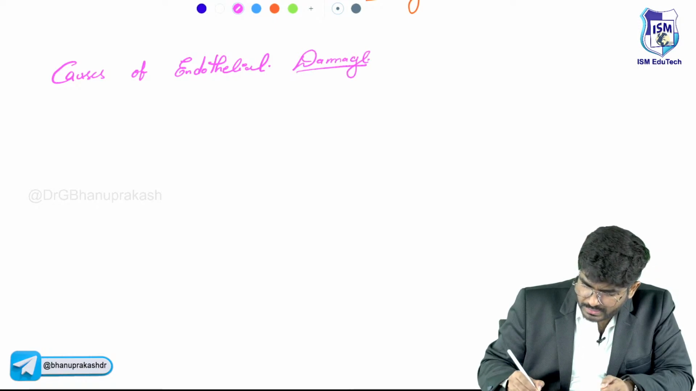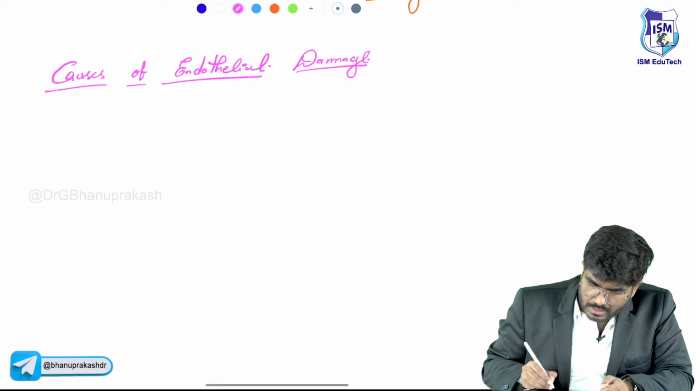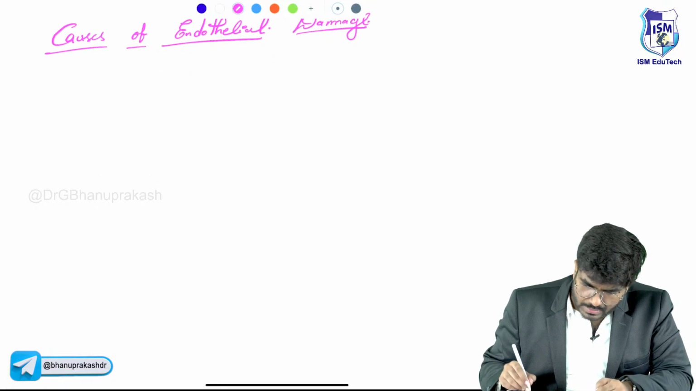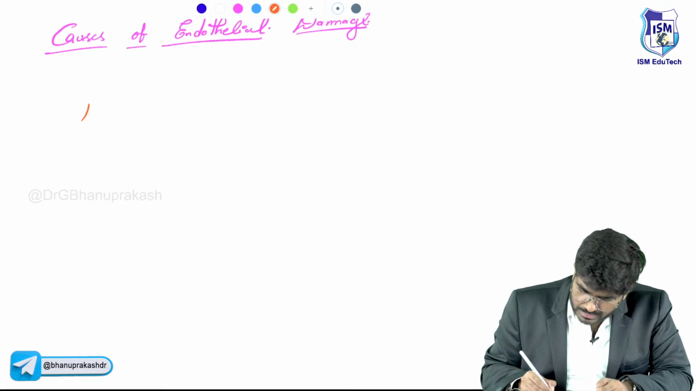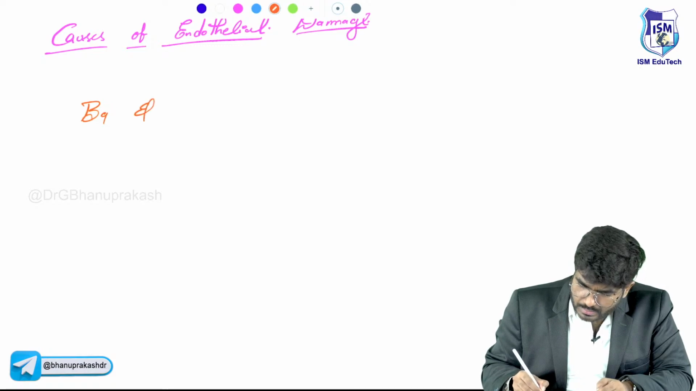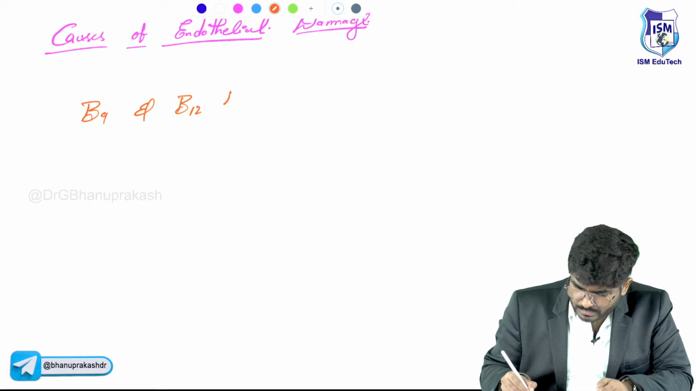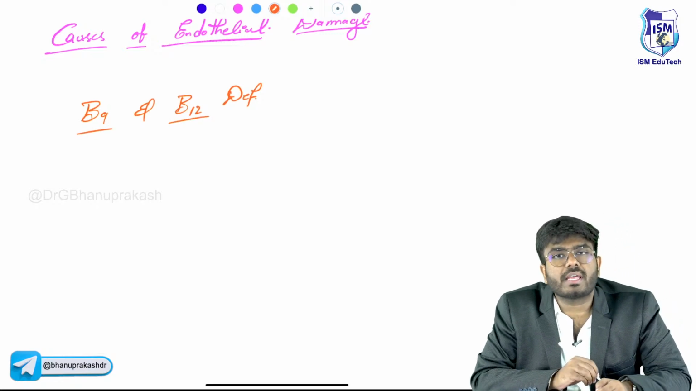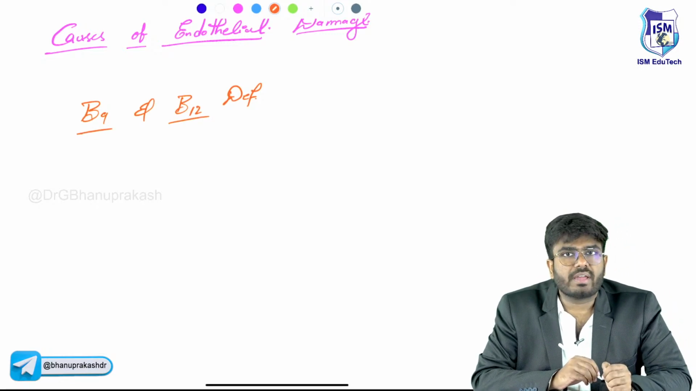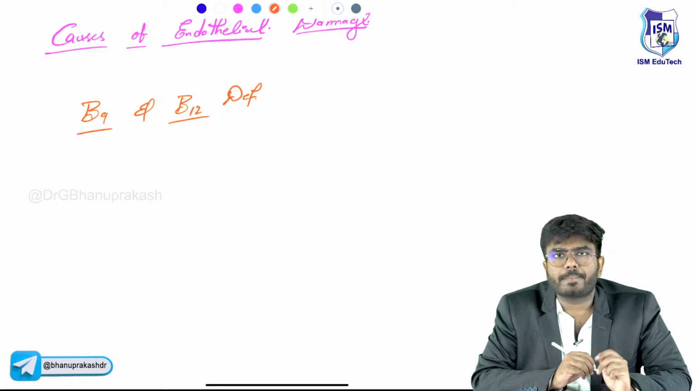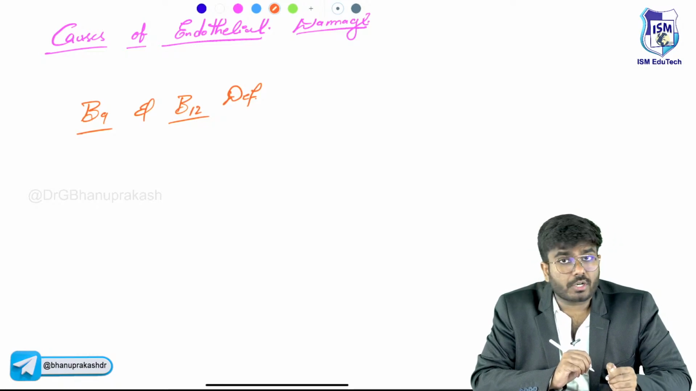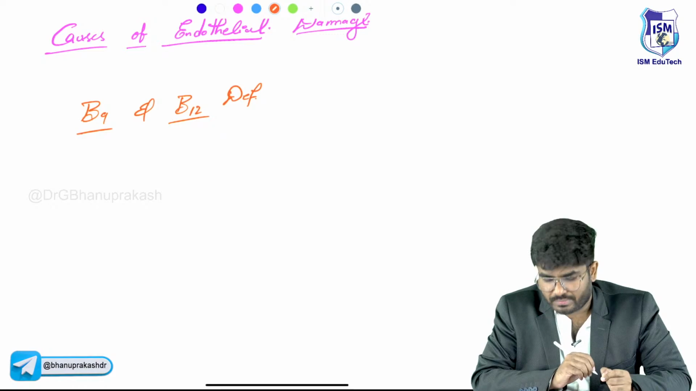The causes of endothelial damage. So what are the causes of endothelial damage, sir? Number one cause is B9 and B12 deficiency. Now you can ask me how the B9 and B12 deficiency is going to cause the endothelial damage. I have explained this in RBC disorders, especially in macrocytic anemias.